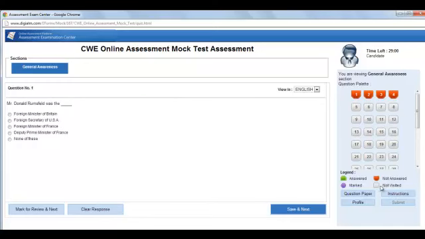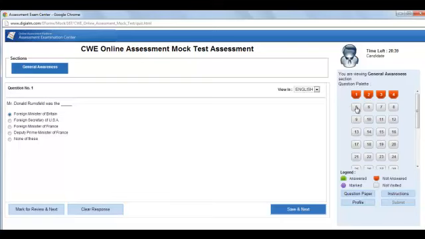Now remember what I told you initially. The question which you have not visited yet would be shown as gray boxes. The question that you have visited but haven't answered would be shown with the red tab. That is, I haven't clicked on anything. Now if I answer some question, let's say I don't know who Donald Trump is, let's say option A was the correct answer, right?